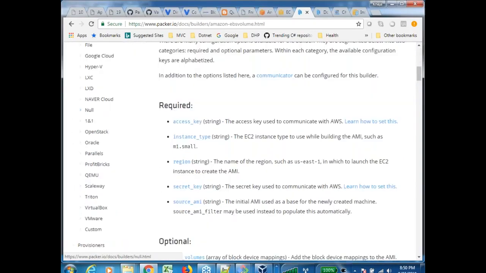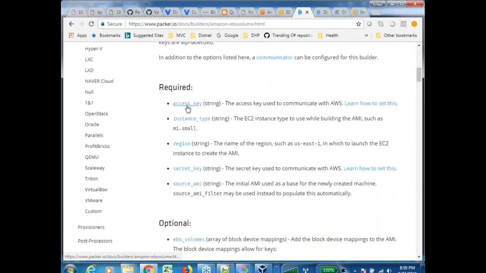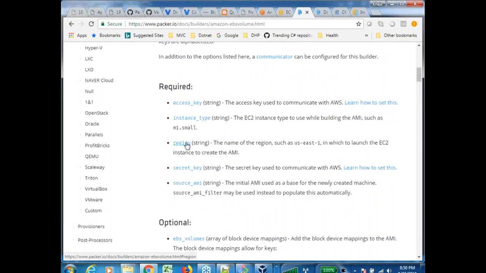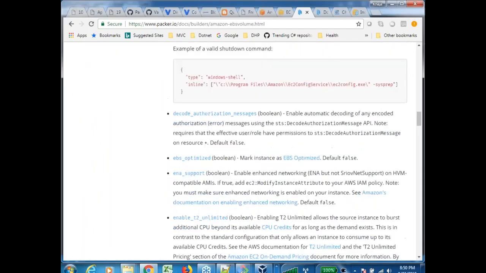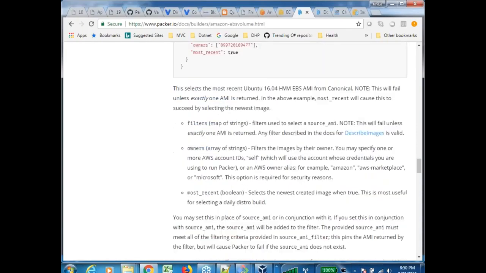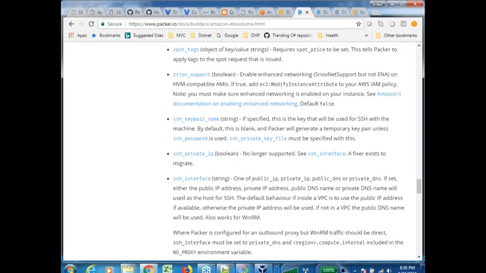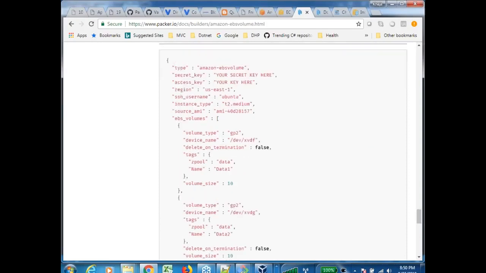okay, you are seeing certain fields over here. You are seeing something like access key required, instance type required, region required, and these are all the optional fields. Okay, the rest of all are the optional fields. Okay, scroll down. Okay, and these are all the different fields which you can put, and this is a basic example. This is how your Amazon builder will look like.